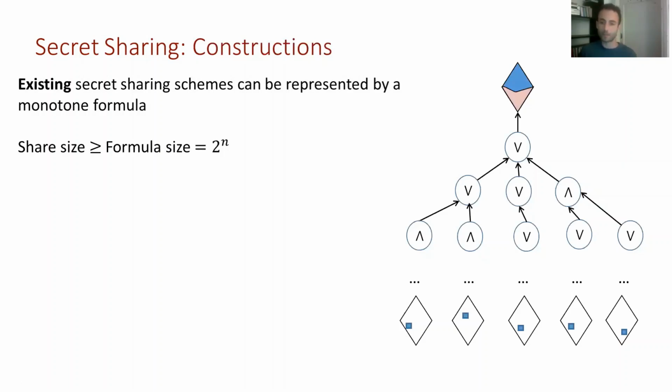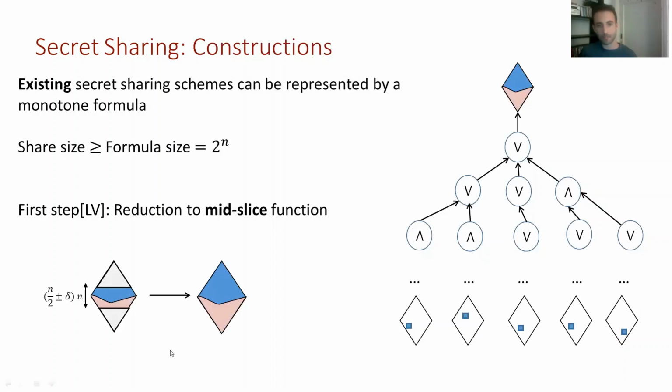So before getting to the real trick, first we'll see the first step LV did. Just to simplify the problem a little bit, they reduced the general secret sharing for a specific family of access structures where we care only about coalitions of middle size between n over 2 plus delta to n over 2 minus delta, and we just say don't care for anything else. And LV presented one reduction of this sort, and in the Eurocrypt paper we presented another, but now we're only interested in these mid-slice functions.